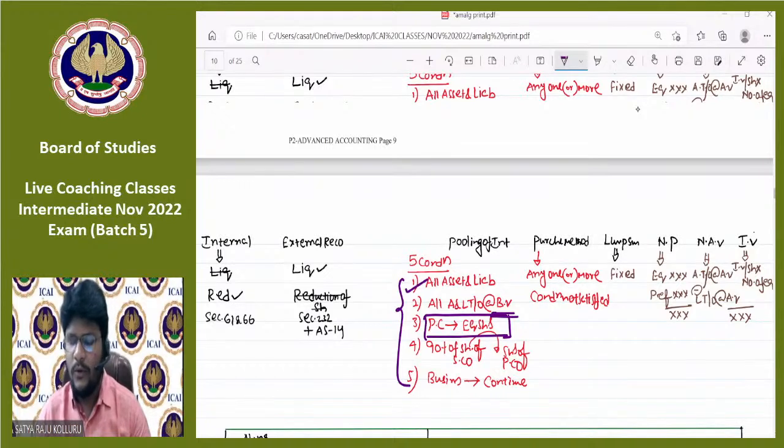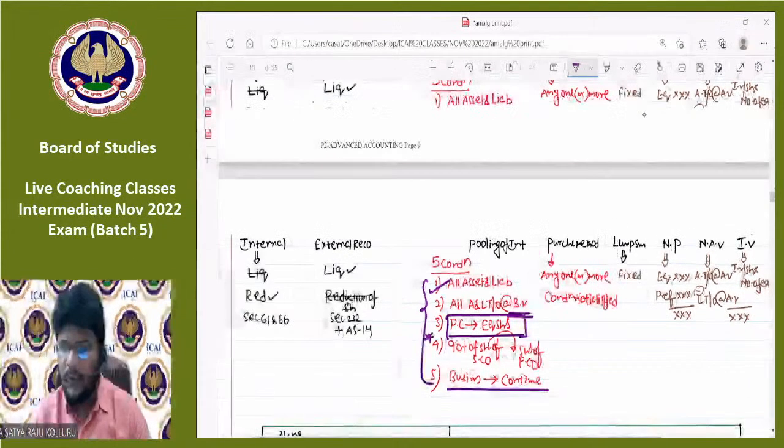And one more important condition is that shareholders holding at least 90% of the share capital of the selling company would become the shareholders of the purchasing company after amalgamation, and the same line of business should be continued by the purchasing company after takeover of the business.